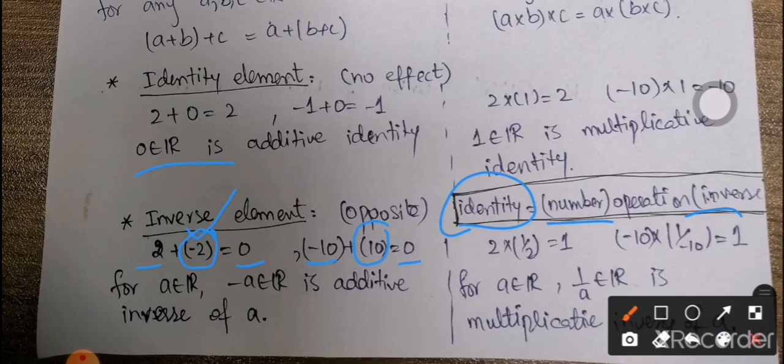So we can define it in general that for any a belonging to R, minus a belonging to R will be named as the additive inverse of a. Here you can see that we just change the sign of the number and we get the additive inverse. But for multiplicative inverse, we have the same rule. For example, if 2 is the number, we have to find a number which when multiplied by 2, the answer must be equal to the multiplicative identity, which is 1. So 2 into 1 by 2 will be equal to 1. That's why 1 by 2 is the multiplicative inverse of 2.